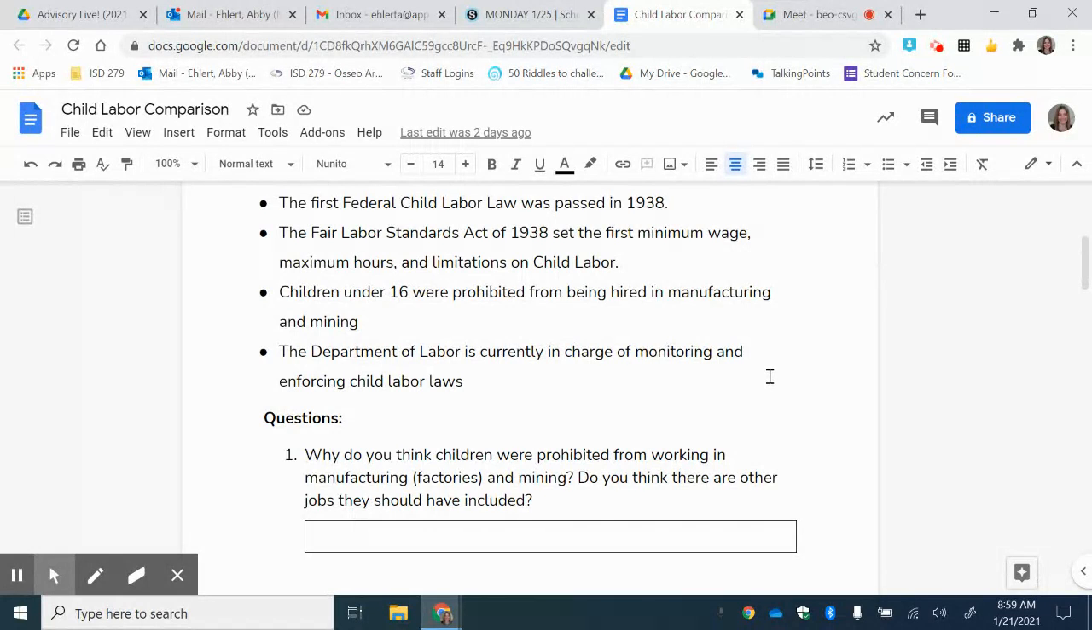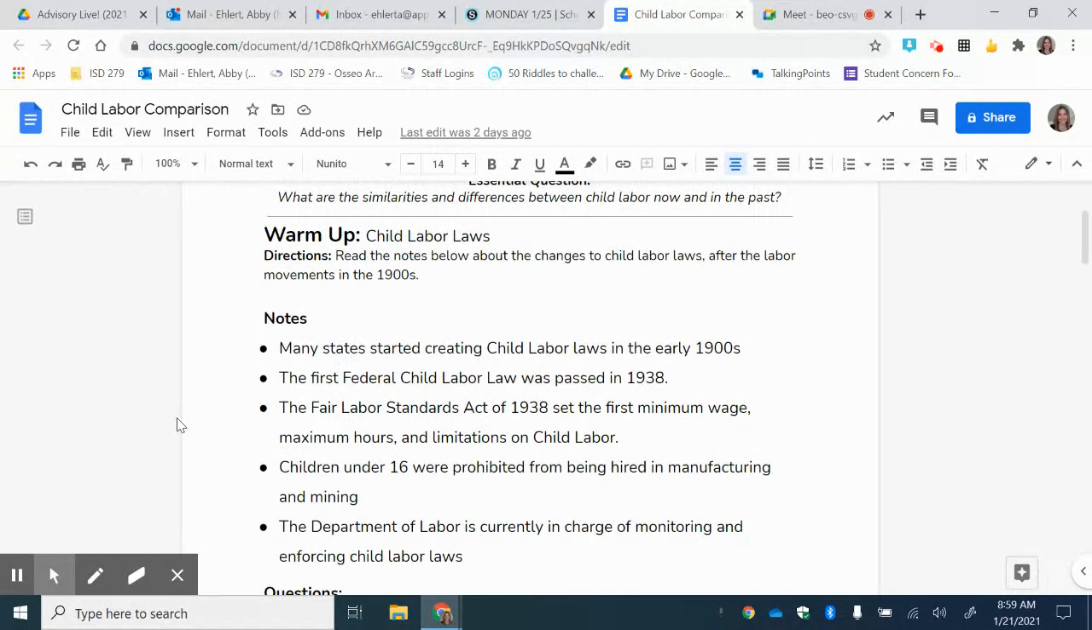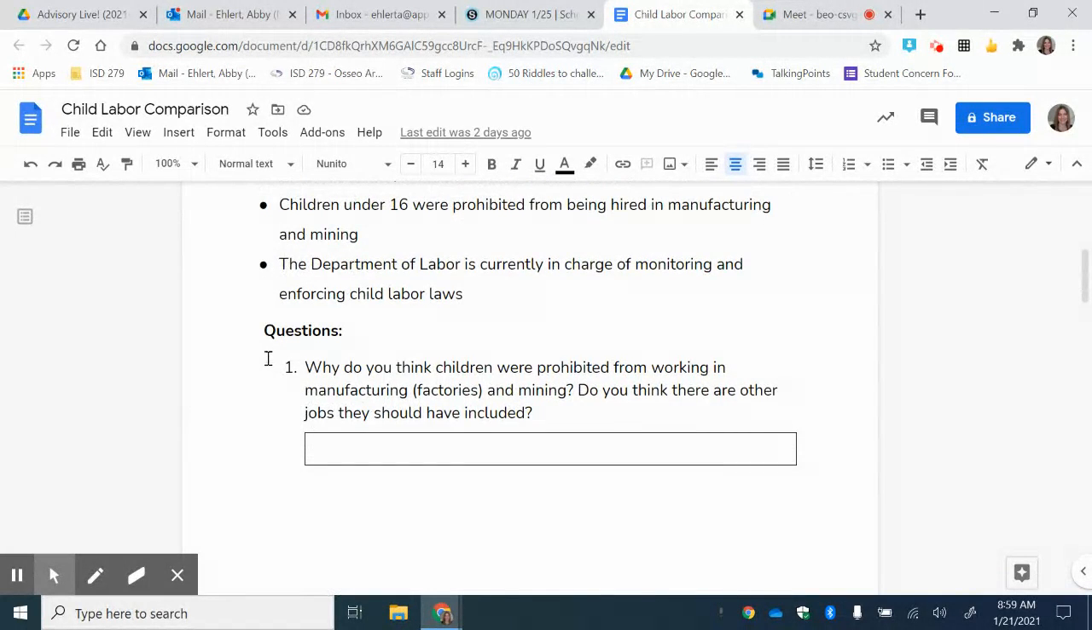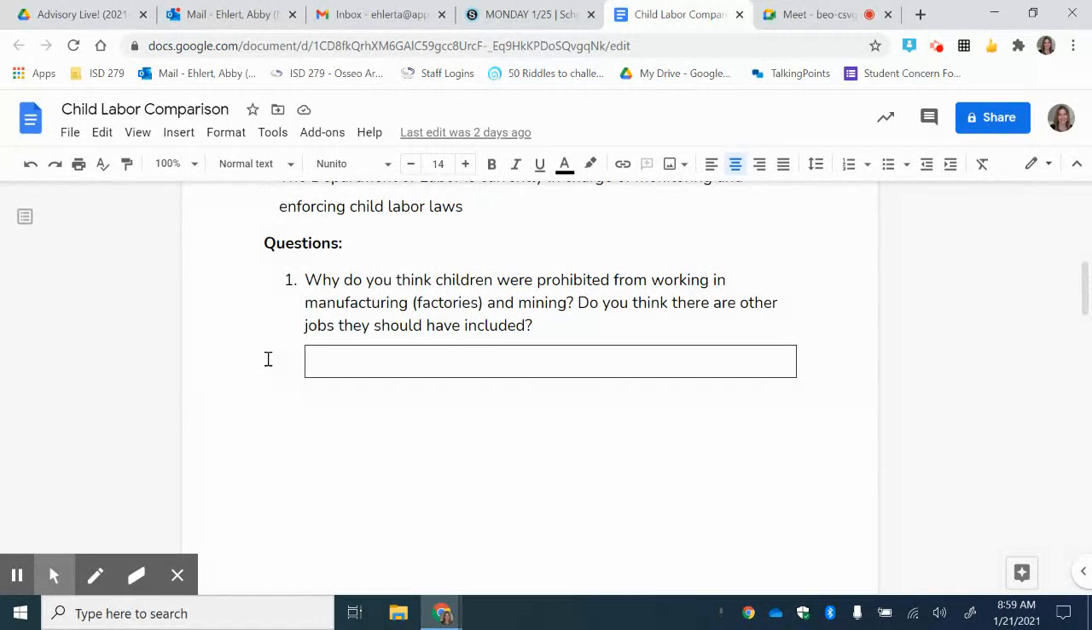And the Department of Labor is currently in charge of monitoring and enforcing child labor laws. So after you've read through those, which I just read them, so you can read through them again, then you answer the question. So it says, why do you think children were prohibited from working in manufacturing, so factories and mining? And do you think there are other jobs they should have included that they should be prohibited from doing?